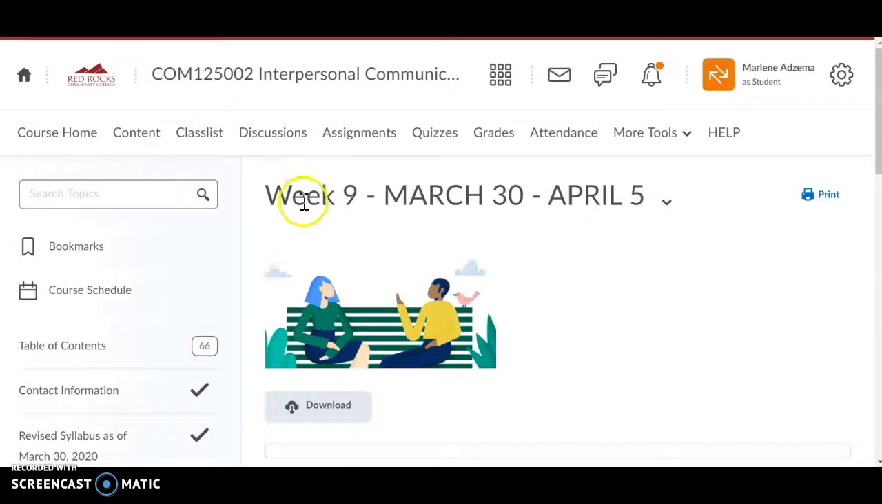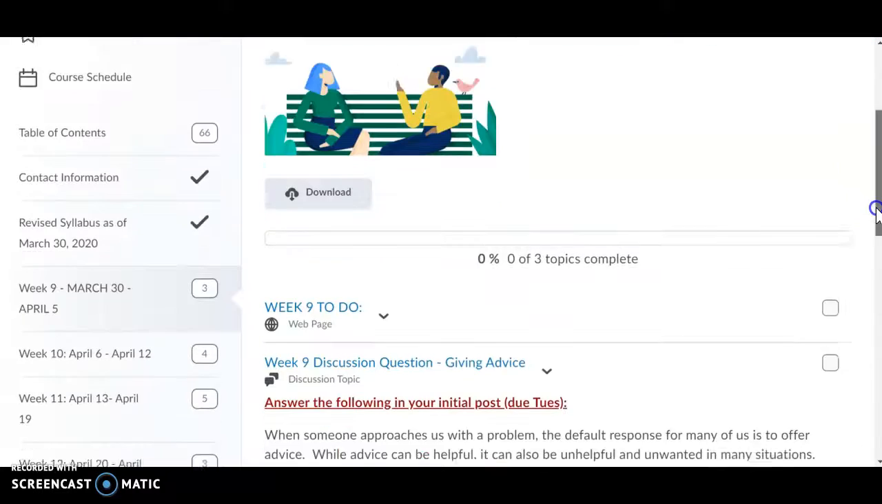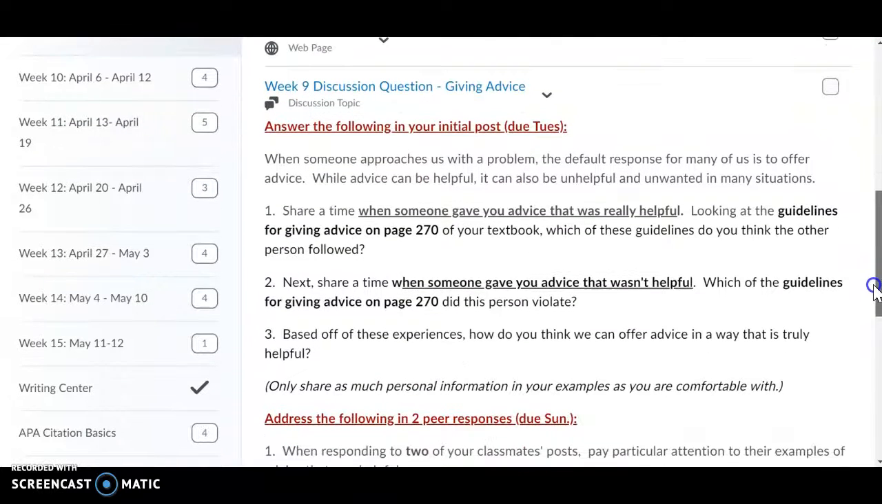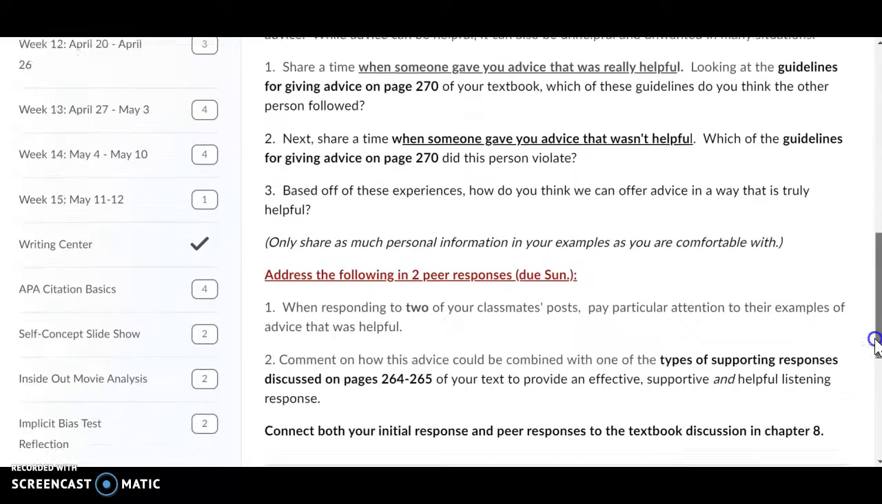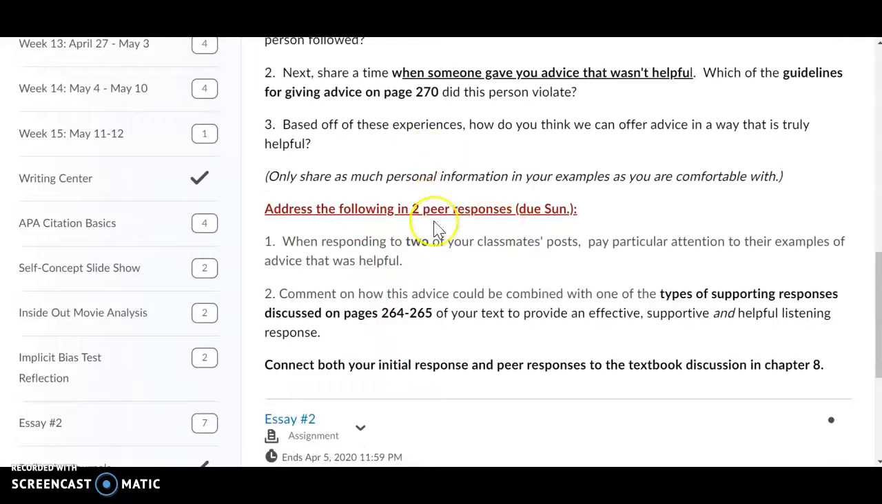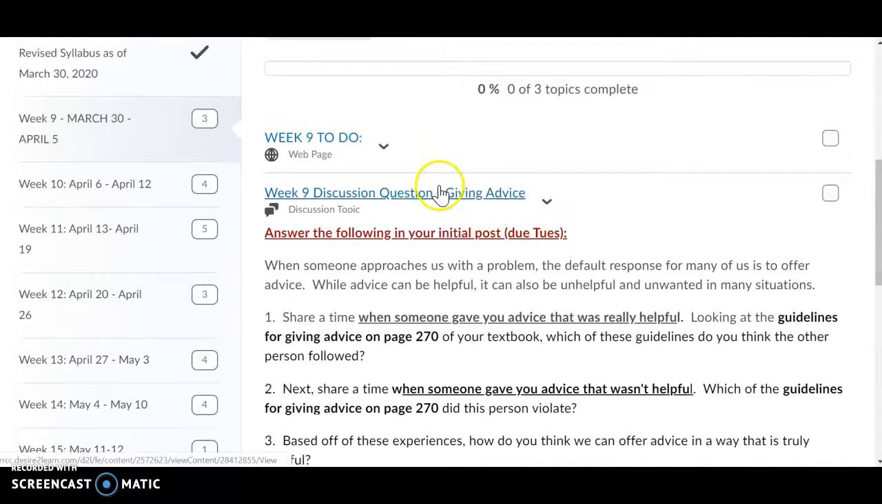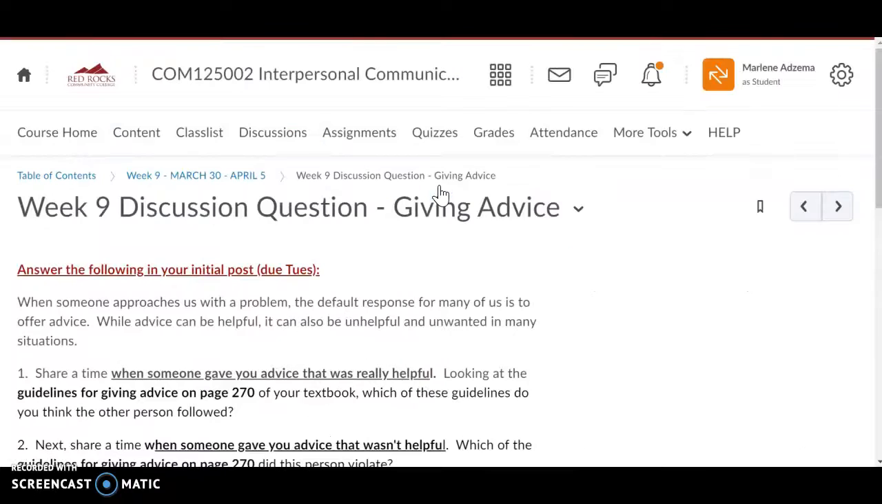So click back here along the top and get back into week 9. Below the to-do list, you'll see the weekly discussion. Each week we'll have a discussion question that'll give you some detailed directions. Your initial response is due by the end of the day on Tuesday each week, and then 2 peer or classmate responses are due by Sunday. There's specific directions here for your individual response, and as you go to respond to your classmates, you want to make sure that you're following these directions. You can respond to the discussion question just by clicking on the link right within the module.